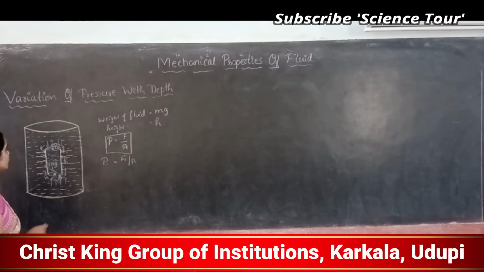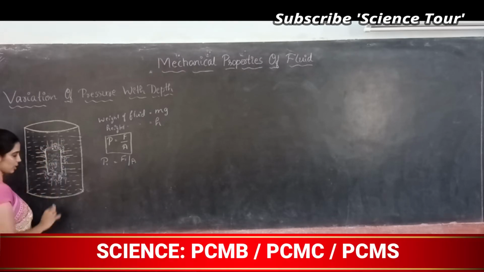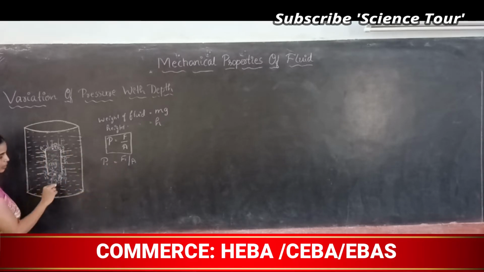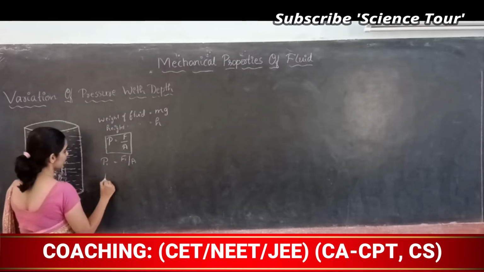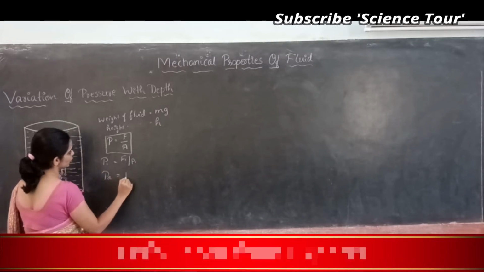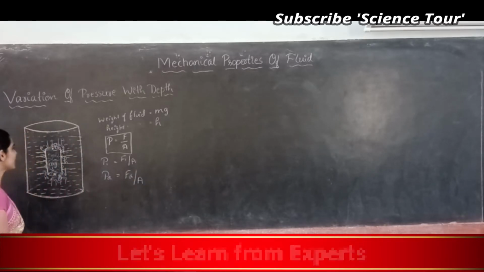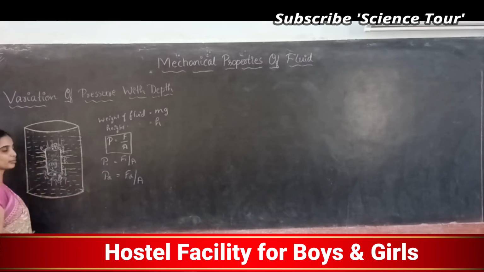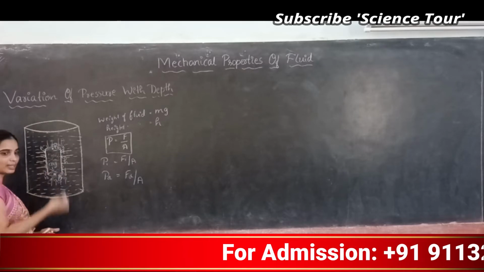Correct? Alright. So this force F1 is acting on area of cross section A. F2 is also acting on area of cross section A. So pressure P1 is F1 by A. Pressure P2 is F2 by A. Because the area of cross section is the same, if P1 and P2 are different, then F1 and F2 should be different. The area of cross section is the same for a cylinder.